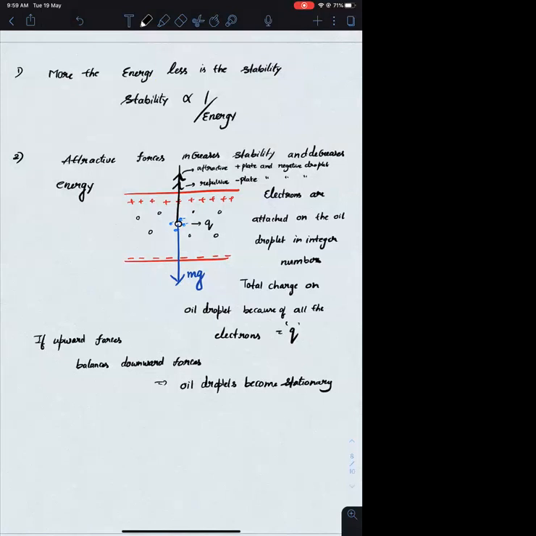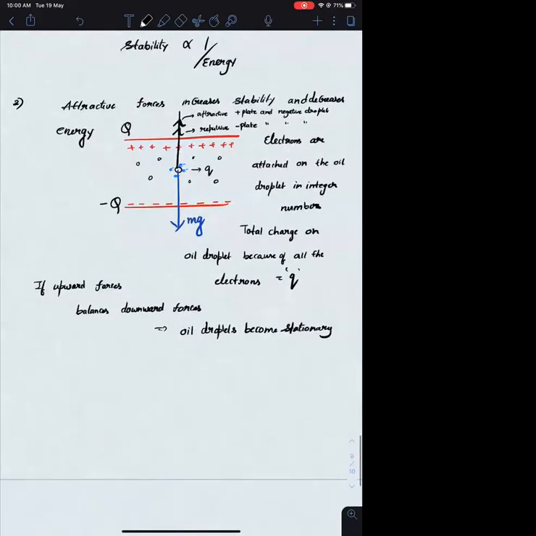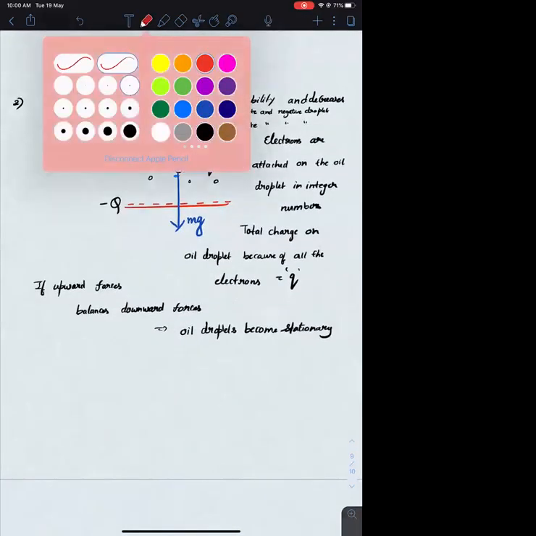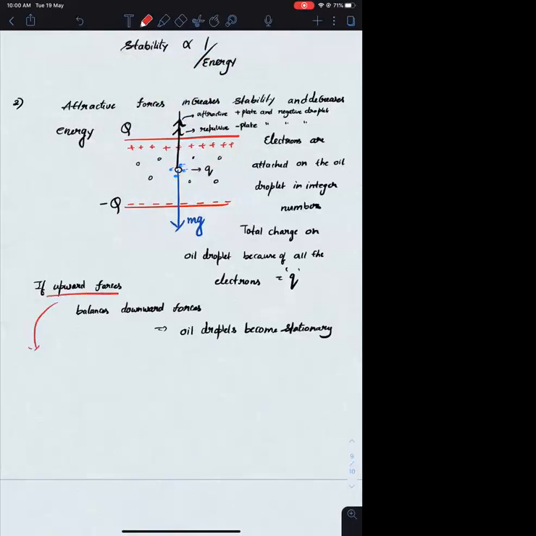Let us see. On this metal plate, let us say the total positive charge is capital Q. Similarly, the negative charge will be minus Q. The upward force is because of the interaction between capital Q and small q. And the downward force is because of the weight of the oil droplet.